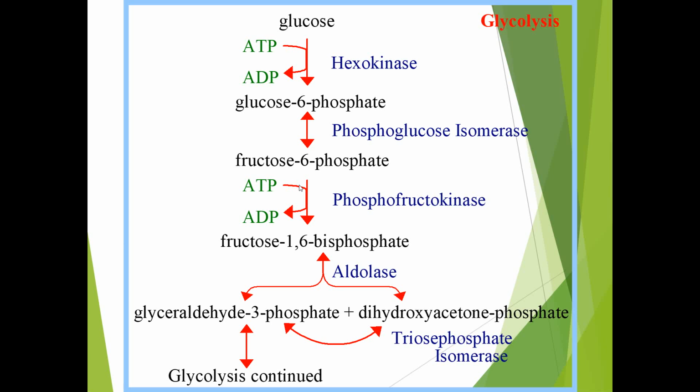Next step of glycolysis, that is the splitting step. Here fructose 1,6-bisphosphate gets converted into glyceraldehyde 3-phosphate and dihydroxyacetone phosphate with the help of the enzyme aldolase. For the further running of glycolysis, we have to know that we require glyceraldehyde 3-phosphate molecules.